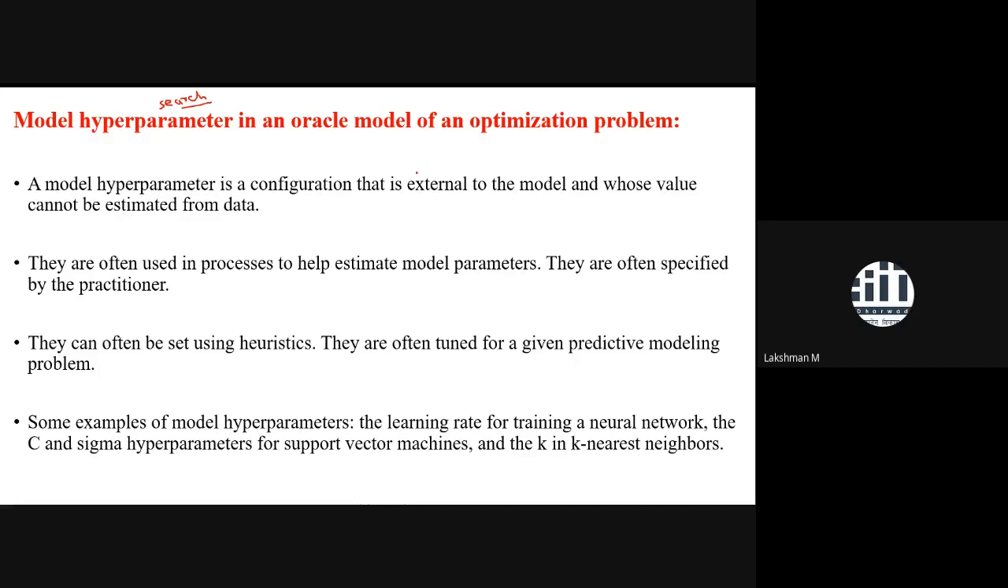So remember that I mentioned that a model parameter is internal to the model, but a model hyperparameter is external to the model. It controls the configuration of the model, and its value cannot be estimated from the data. They are often used in the process to help estimate model parameters, like the learning rate. One hyperparameter is the learning rate.